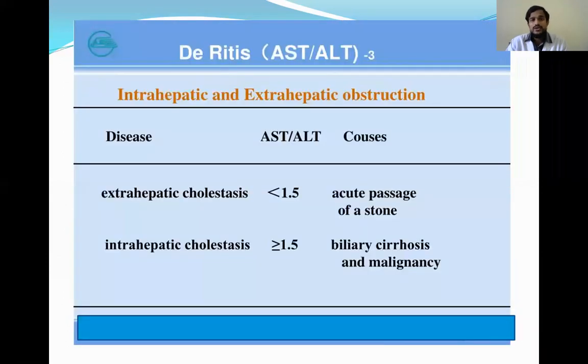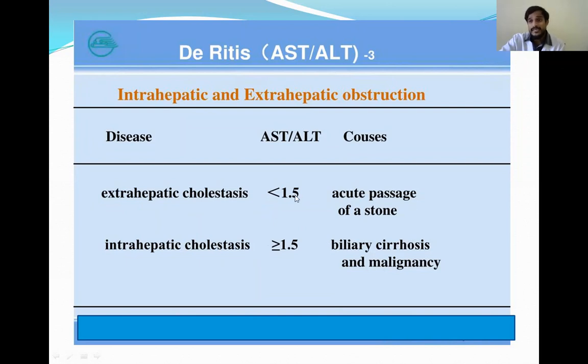And coming to the ratio, if the ratio of AST to ALT is less than 1.5, that is, less than 3:2, then it is extrahepatic cholestasis. If the ratio is greater than 1.5, it is intrahepatic cholestasis. That means the biliary disease is due to hepatic disease. The basic disease is the liver disease, due to which it leads to cholestasis. In that case, the ratio will be greater than 1.5.